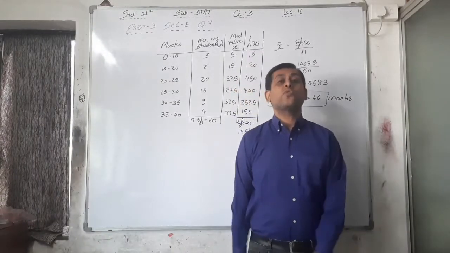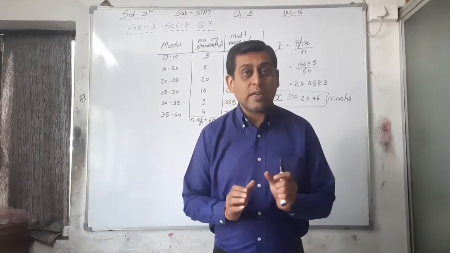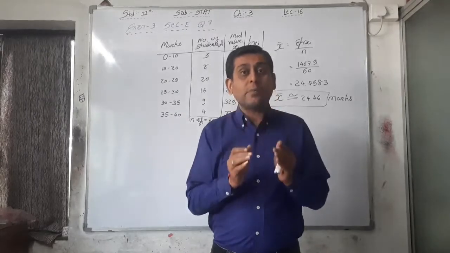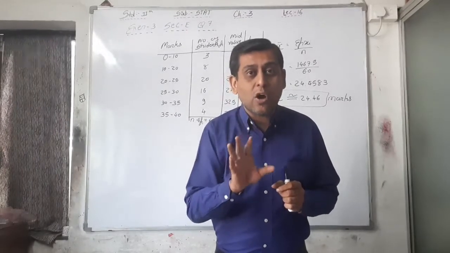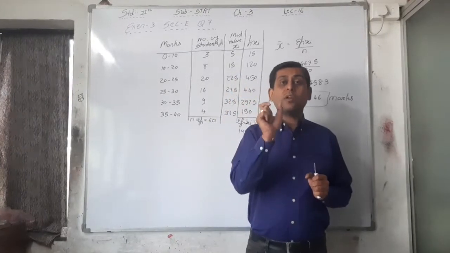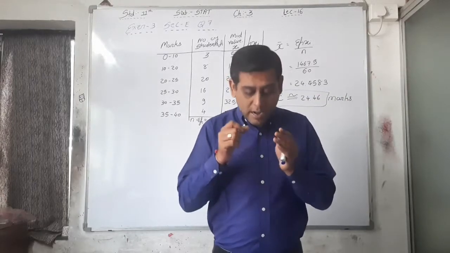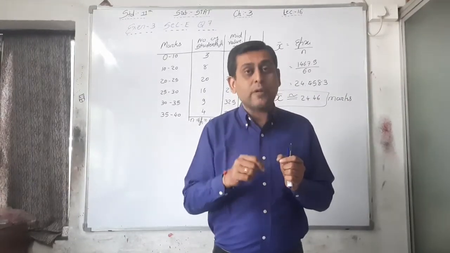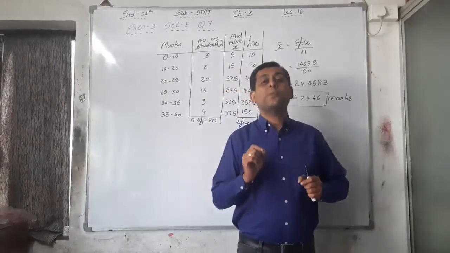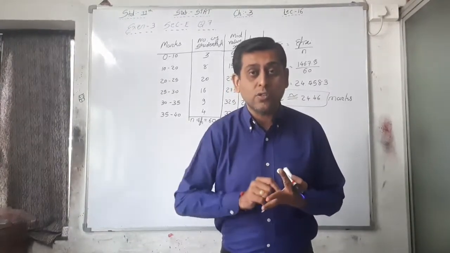If 30% of students fail in the examination, what are the passing marks? We have to say which are the passing marks. Here 30% of students fail, that means D3 or P30. You have to find out that particular criterion for passing the students, and we have to find out what are the passing marks. So you have to find D3 or P30 for the passing marks of the students.